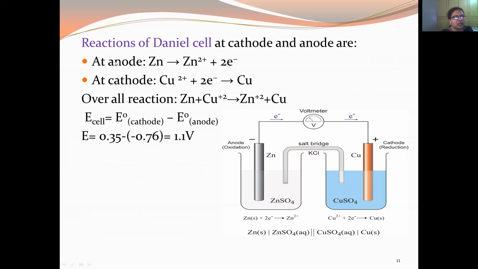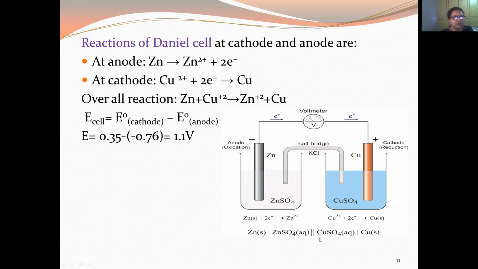So you have the anodic reaction, Zn giving Zn2+ plus 2 electrons, and Cu2+ plus 2 electrons giving Cu. This is the overall reaction, and you can represent the cell notation as Zn | ZnSO4 || CuSO4 | Cu.